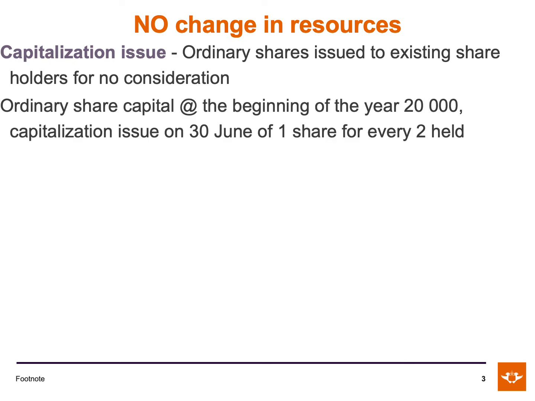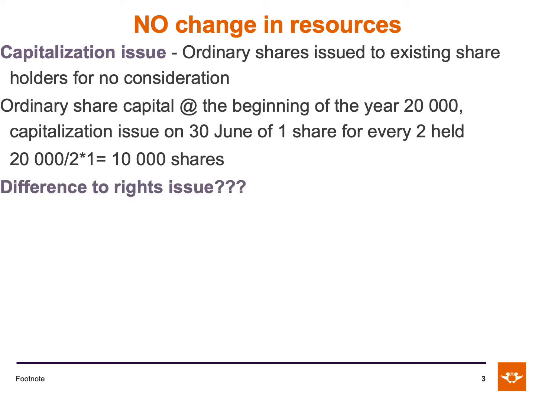A company's ordinary share capital at the beginning of the year was 20,000 shares. The company decided to have a capitalization issue on the 30th of June of 1 share for every 2 shares held. So to calculate the amount of shares issued in the capitalization issue, it would be 20,000 shares divided by 2 multiplied by 1, giving us an amount of 10,000 shares. So after the capitalization issue, the number of ordinary shares outstanding is now 30,000 shares.